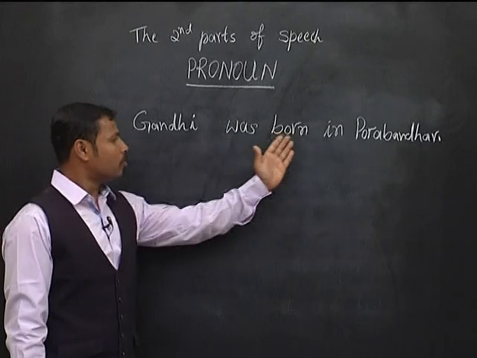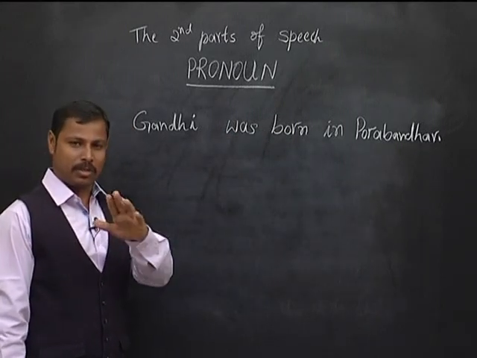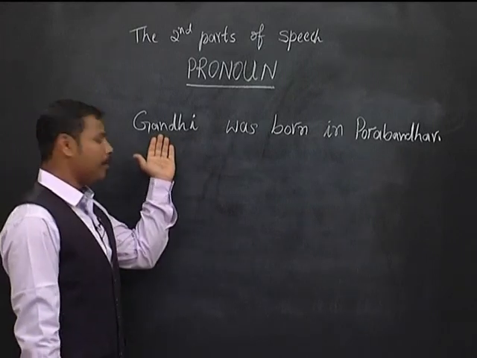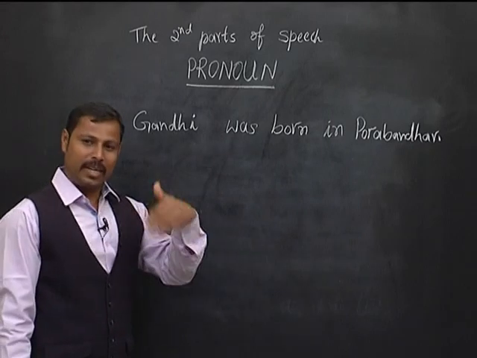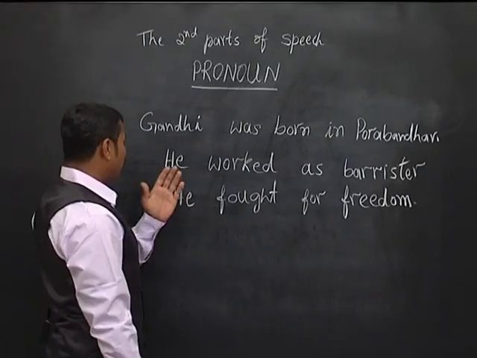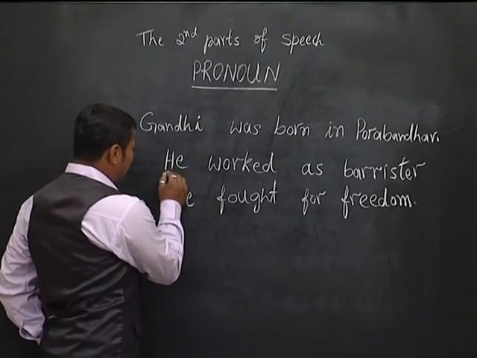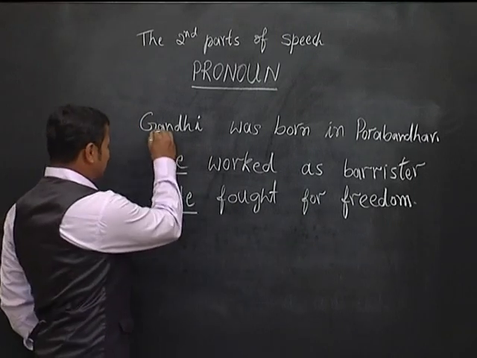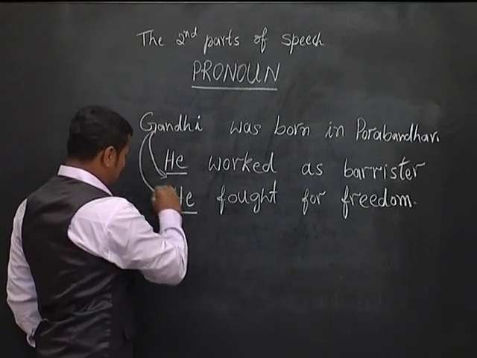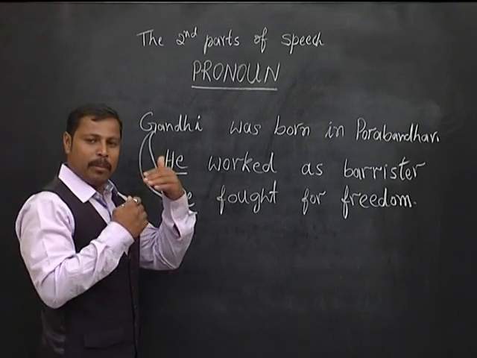For example, Gandhi was born in Porbandar. Here, the first time you are talking about a person, so I have used the name. If you want to talk about the same person, second time onwards, we have to use the pronoun instead of the name. Here, he is the pronoun. Instead of Gandhi, I have used here he. Second time onwards, we have to use pronouns only.